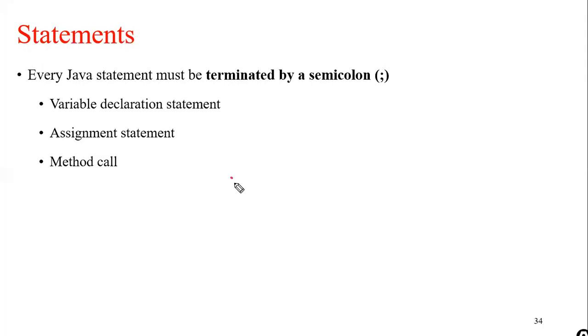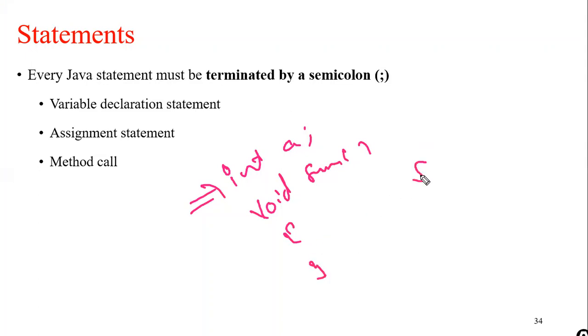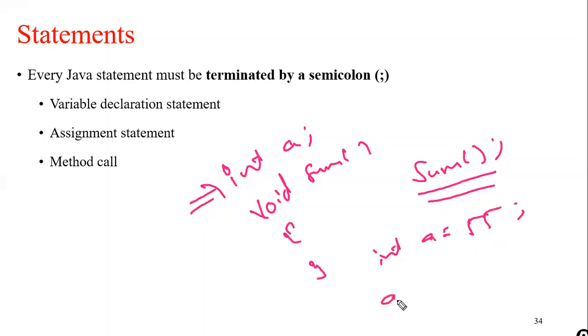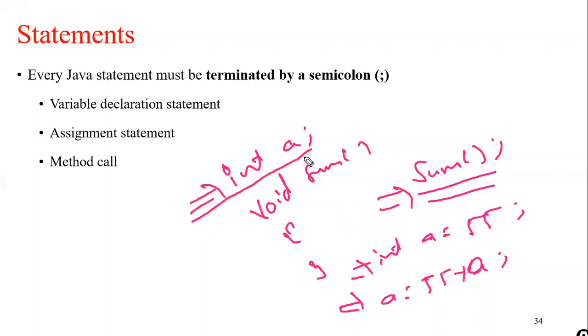Variable declaration, int a, I terminated with the semicolon. So this is a statement. Function call: void sum is a function definition, and calling of the function is sum. So this is a statement. And assignment, if I write int a is equal to 55, this is a statement. Or if I write a is equal to 55 plus a, this is a statement. So any assignment statement or function call or variable declaration, all these things are also considered as a statement.